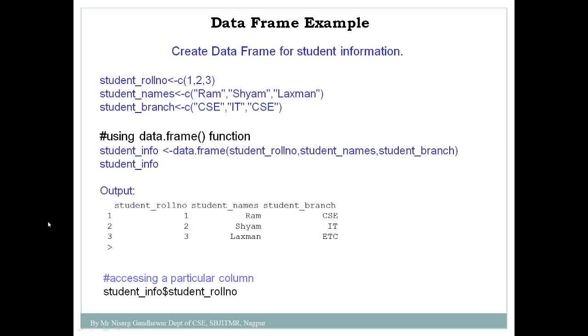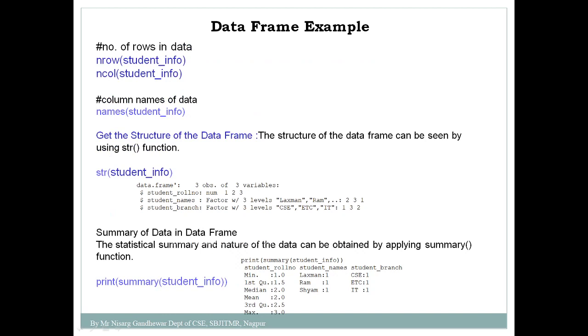So in this case my data frame variable is student_info. Then next, suppose I want to know how many rows are present in my data frame. This is also possible by using nrow. You can write nrow(student_info). Here student_info is a data frame variable and nrow is a function which helps us get the number of rows present in my data frame.